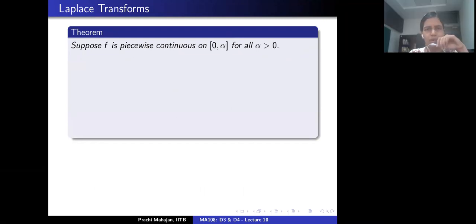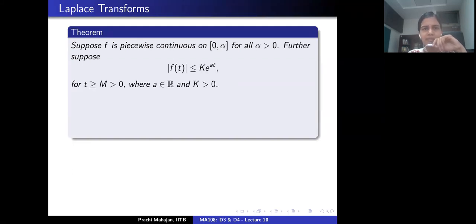Now, what is the point of introducing this term of exponential order? This is because of the following theorem. Suppose that f is piecewise continuous on every interval 0 to alpha for every alpha positive, and suppose that f is of exponential order, which means that there are some constants k, a, and m such that the absolute value of f is no bigger than k times exponential at whenever t is bigger than m. This is true for some fixed constant a and some fixed constant k, right?